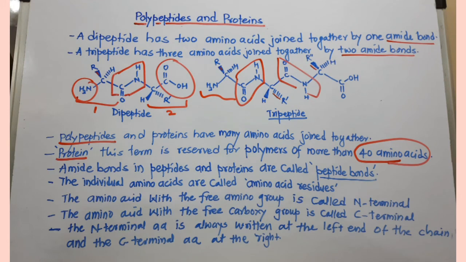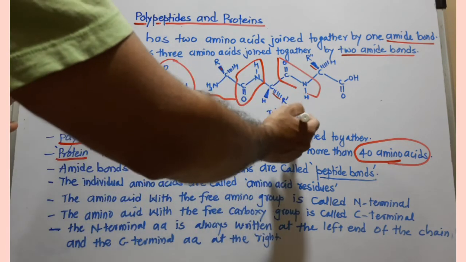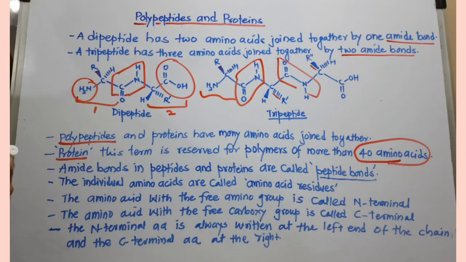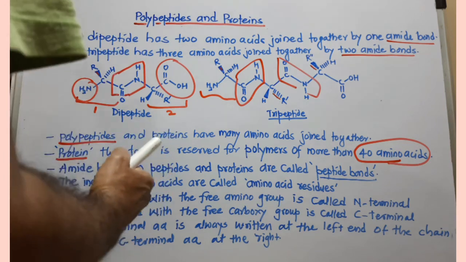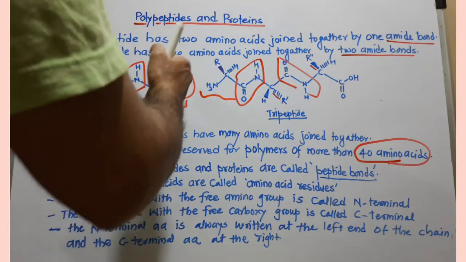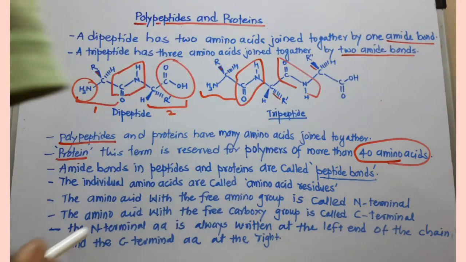Now the N-terminal amino acid is always written toward the left end of the chain. So this is the left end and this is the right end. While drawing the dipeptide, tripeptide or polypeptide, the NH2 group must lie toward the left hand side and the COOH group, the carboxy group, we have to draw toward the right hand side.